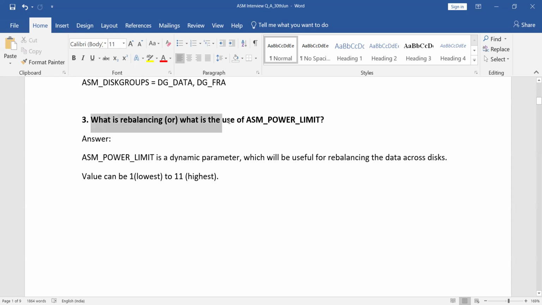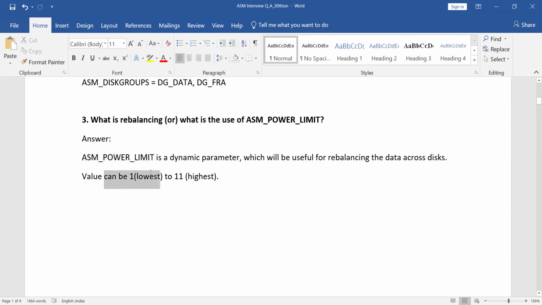What is rebalancing and what is the use of ASM power limit? Rebalancing I'll talk about clearly in a separate question. But one of the parameters we use to do the ASM rebalancing is ASM_POWER_LIMIT. This ASM power limit is a dynamic parameter. It is useful to rebalance the data across the disks. If you are using multiple disks in your ASM disk group, who will do the rebalancing? Based upon this ASM power limit, the rebalancing will happen faster.